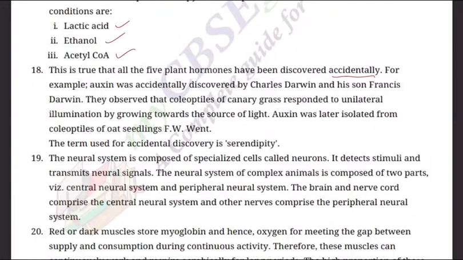Auxin was later isolated from coleoptiles of oat seedlings by F.W. Went. The term used for such accidental discoveries is serendipity. So this is the word you must remember.